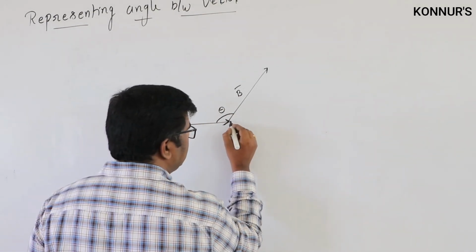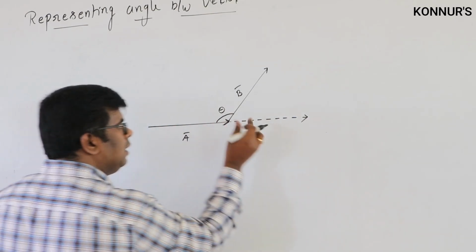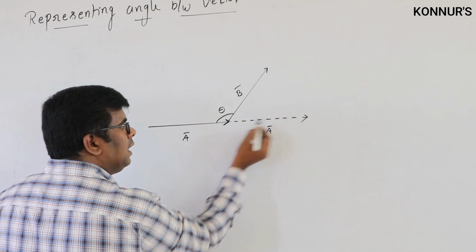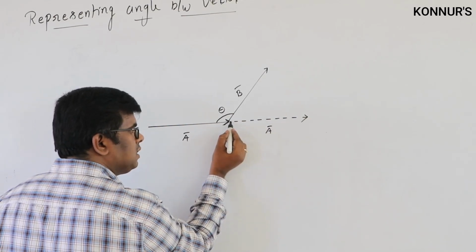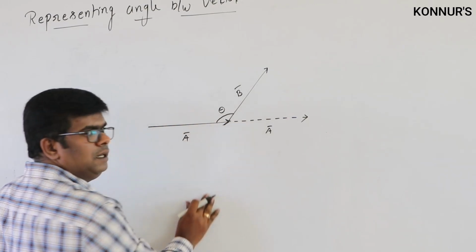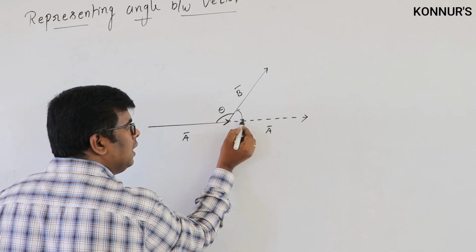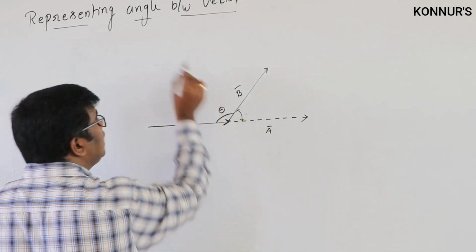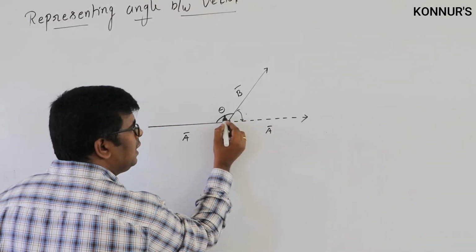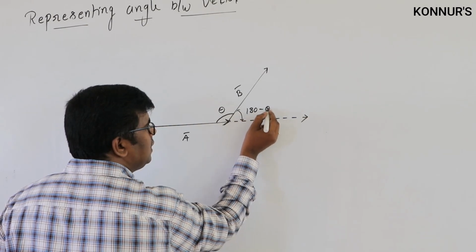So if I displace the vector parallel to itself, now this is A bar and this is also A bar. Now you can see the tail of the first vector and the tail of the second vector are at the same point. Then this is the angle we can call the angle between the two vectors. You see here, this is theta, which means the remaining angle is 180 minus theta.